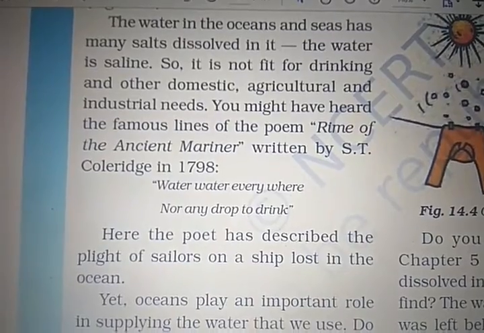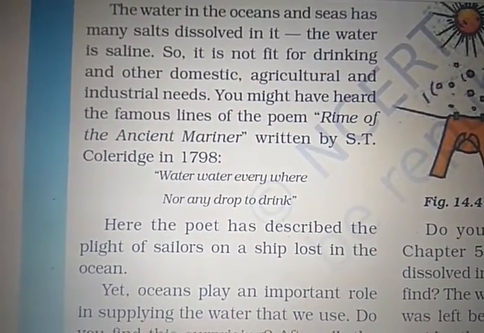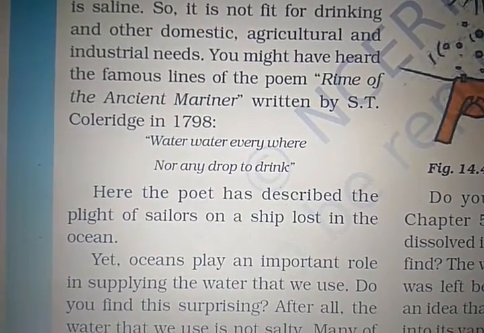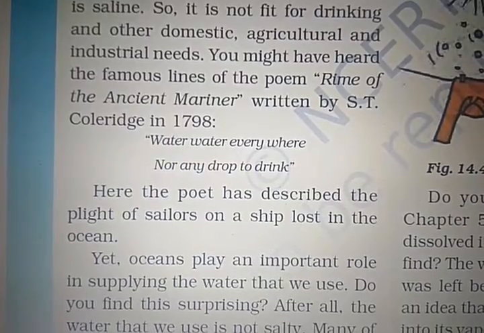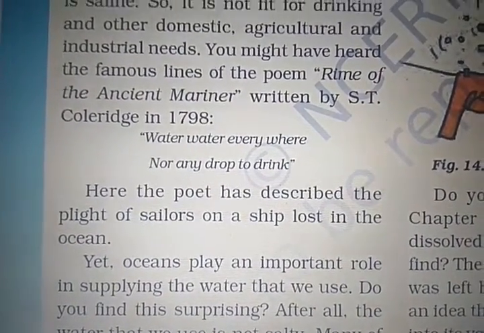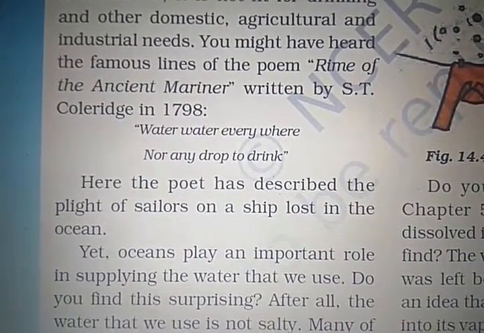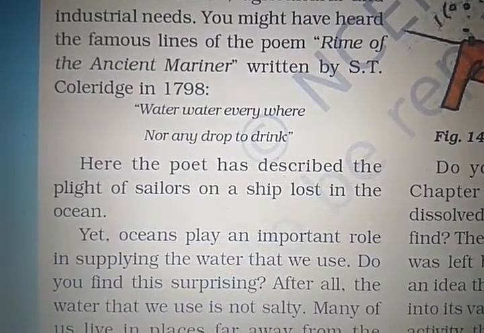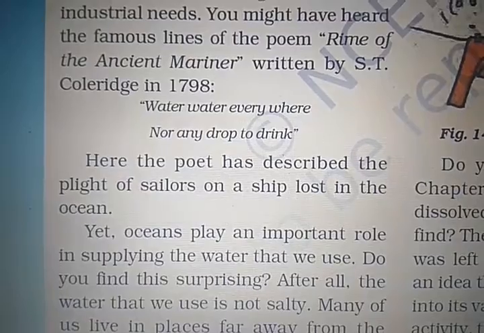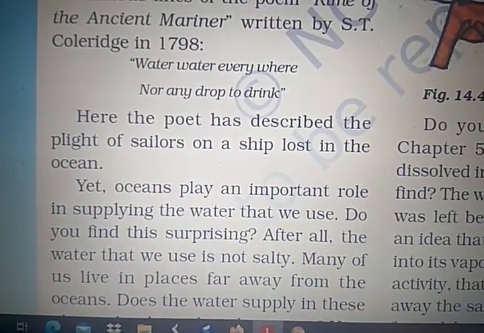You might have heard the famous line of the poem The Rime of the Ancient Mariner, written by Samuel Coleridge in 1798: water, water everywhere, nor any drop to drink. Here you see in this poem, everywhere water is there, but it is not used for drinking. The poet has described the plight of sailors on a ship lost in the oceans. Yes, oceans play an important role in supporting the water that we use.